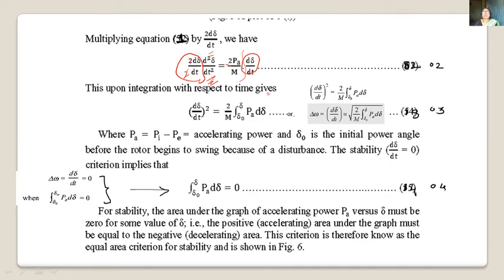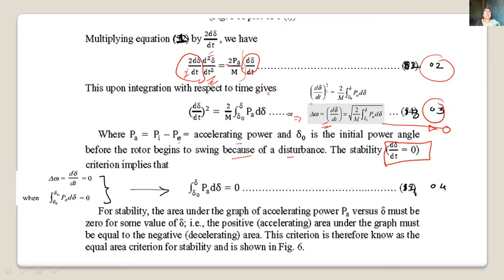Now we have solved this. This is our velocity, delta omega, d del by dt, which is square root of 2 by M integration from del 0 to del of Pa d del. This is equation number 2. Here Pa is Pi minus Pe, the accelerating power, and del 0 is the initial power angle before the rotor begins to swing because of the disturbance. For stability, d del by dt is equal to 0. Now d del by dt equal to 0 means this term is equal to 0.